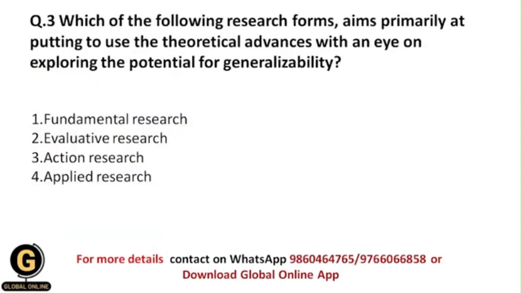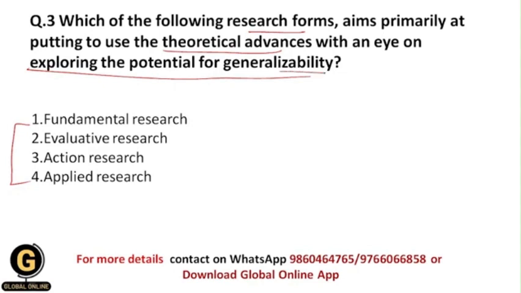Okay, which of the following research forms aims primarily at putting to use the theoretical advances with an eye on exploring the potential for generalizability? So among these research options, which research type primarily aims to use the theoretical advances which are already there, and as well our aim is to explore the potential for generalizability.